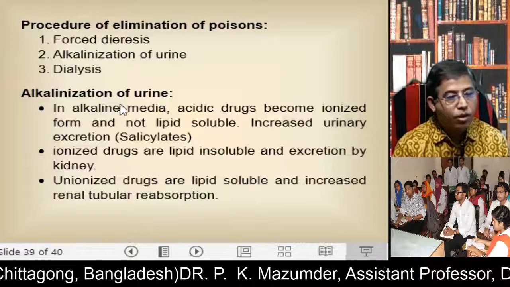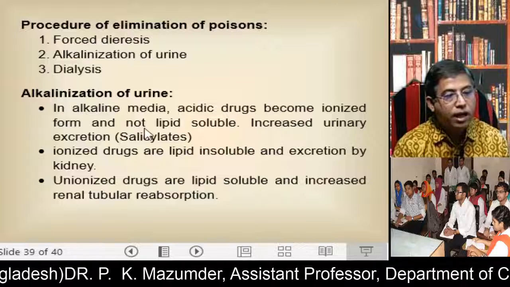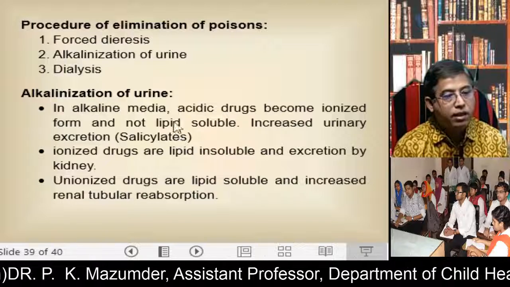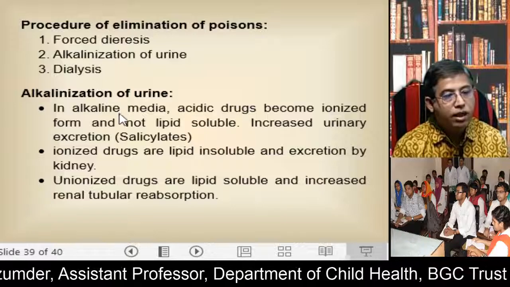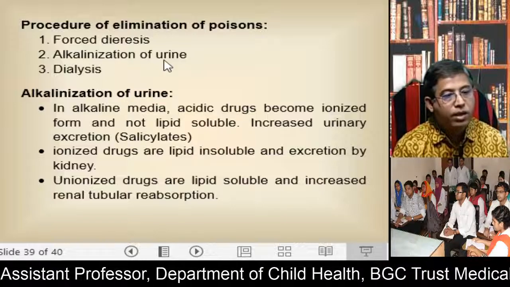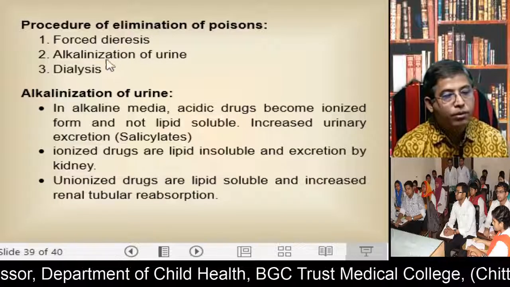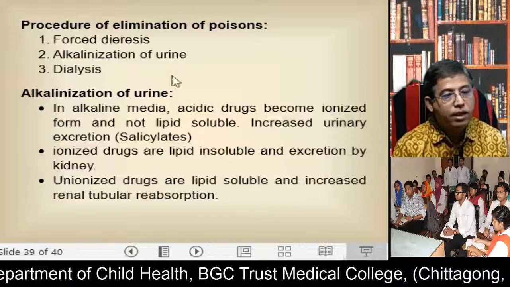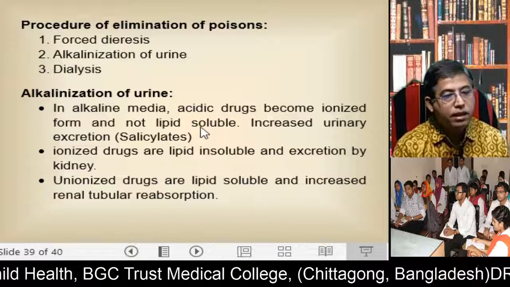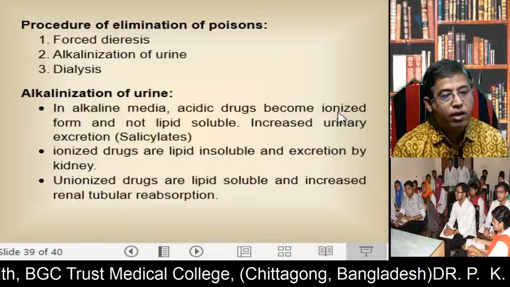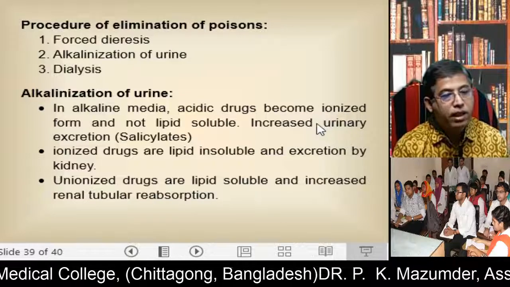So when you take the history that the drug is either acidic or alkaline, if the drug is acidic, you should do alkalinization of the urine, because then these acidic drugs are ionized, cannot be reabsorbed, and are excreted by the kidney.